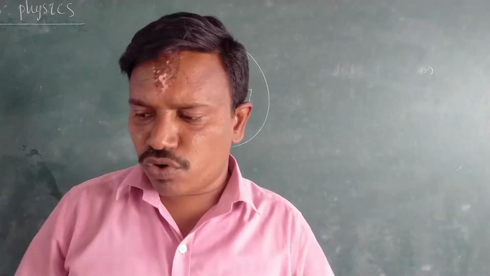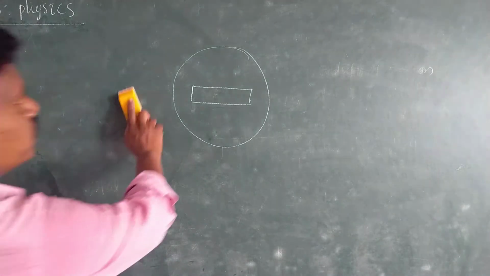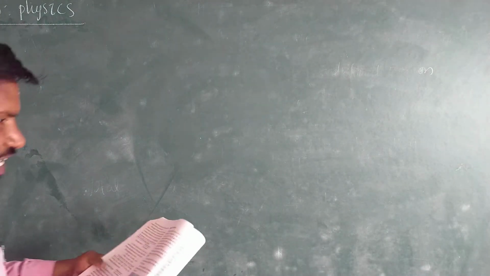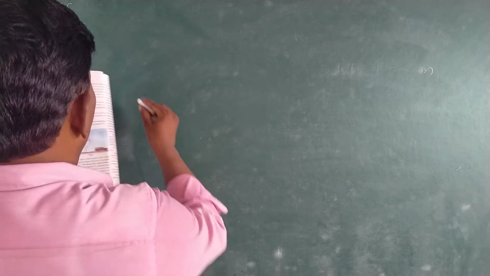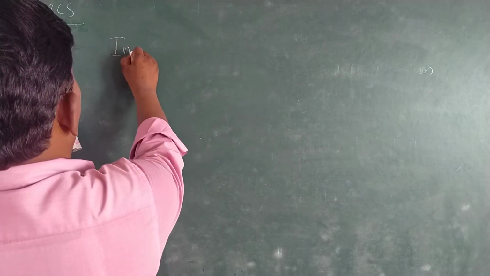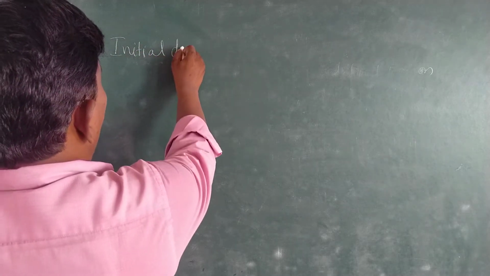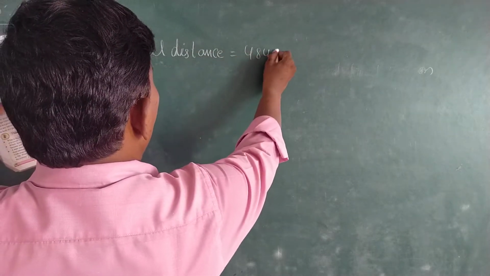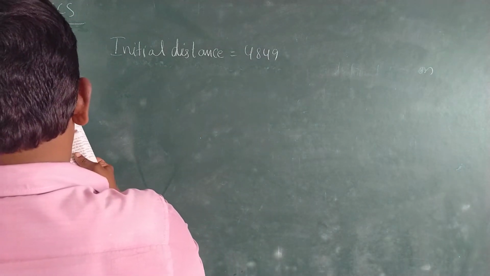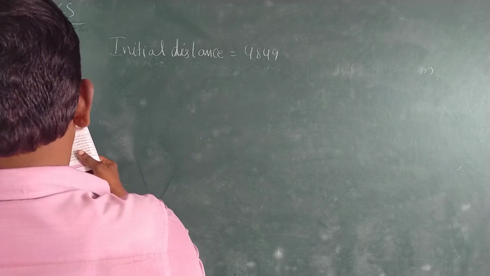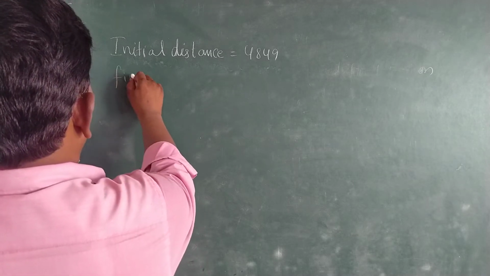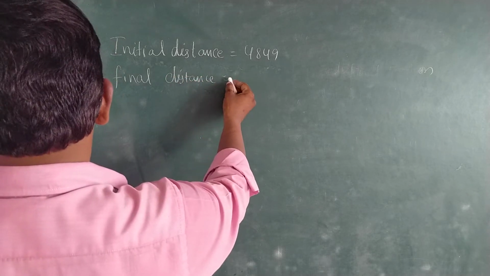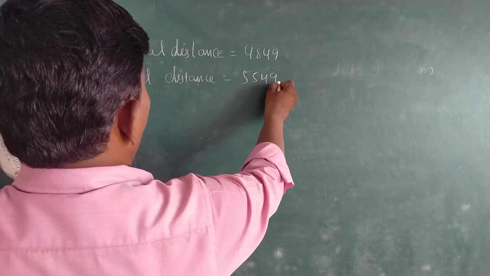Therefore, here the distance traveled is given. Odometer is a device which is used to measure the distance. Here, the initial odometer reading, the initial distance, is 4849, and the final distance is also given, that is 5549.